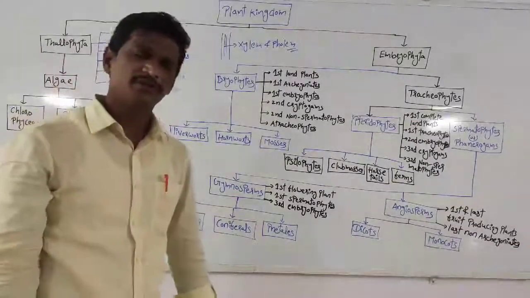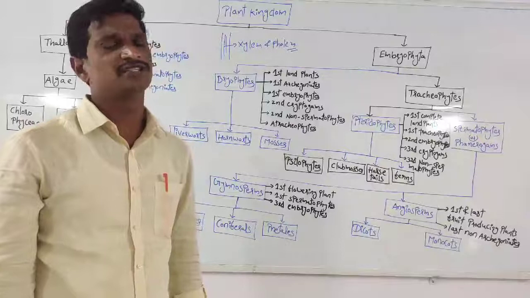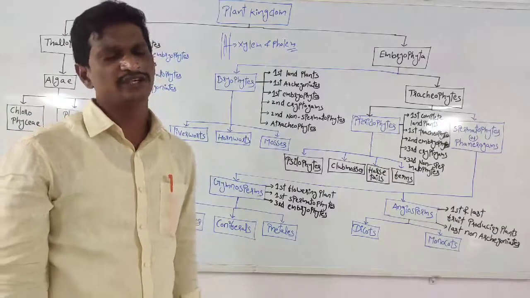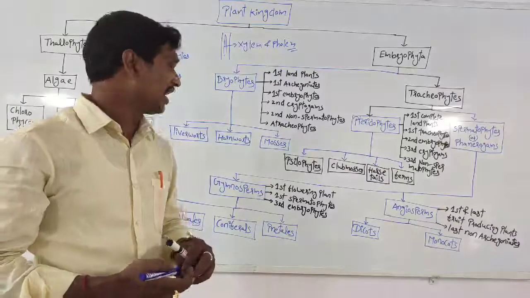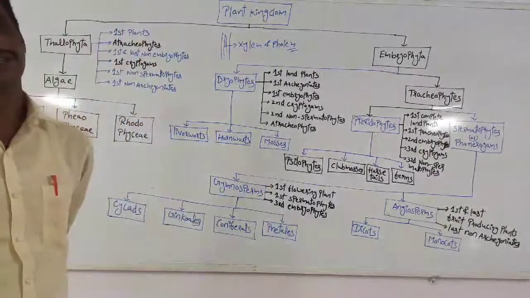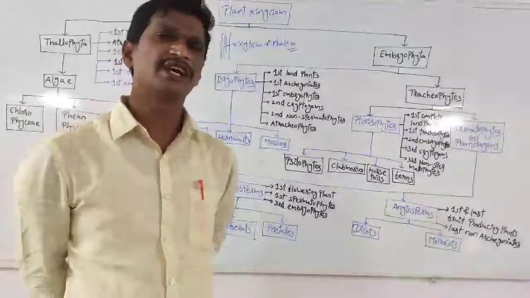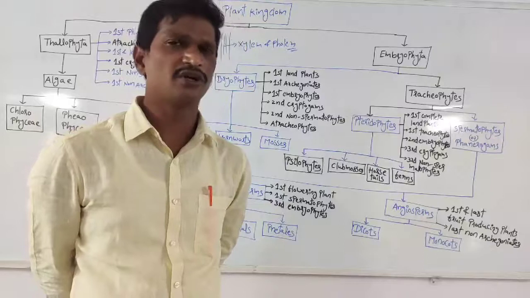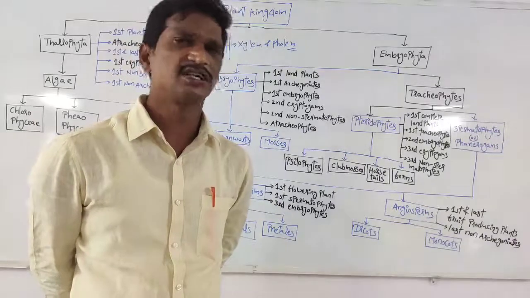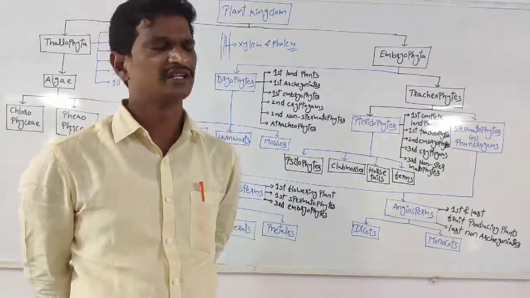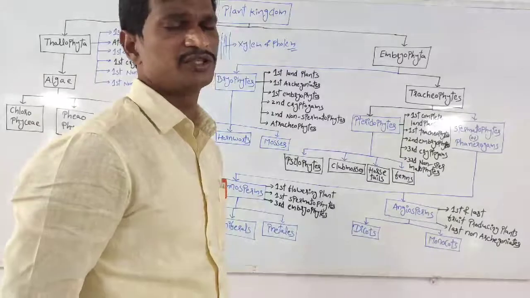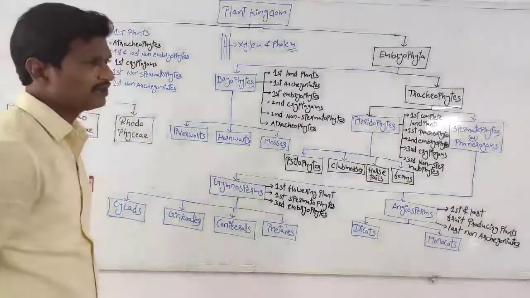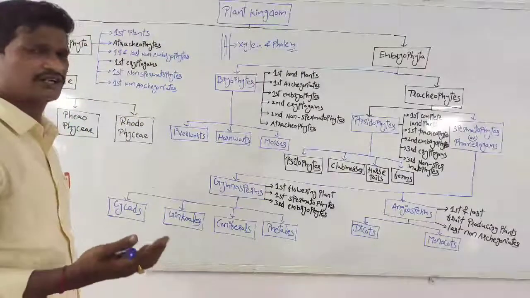If xylem and phloem are absent within the plants, these are called Atracheophytes. The algae plants are Atracheophytes because there is no need of xylem and phloem, because the plant is in contact with the water, all cells are in contact with the water.